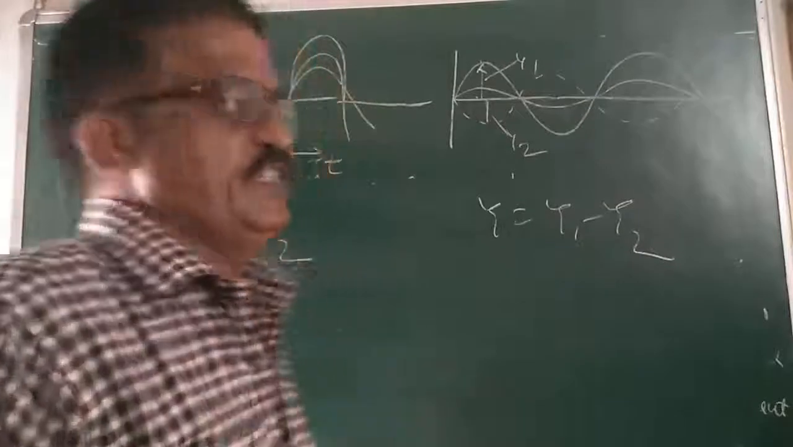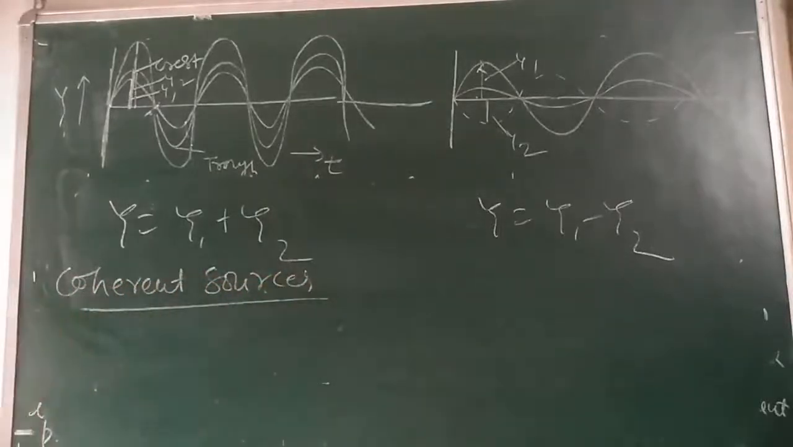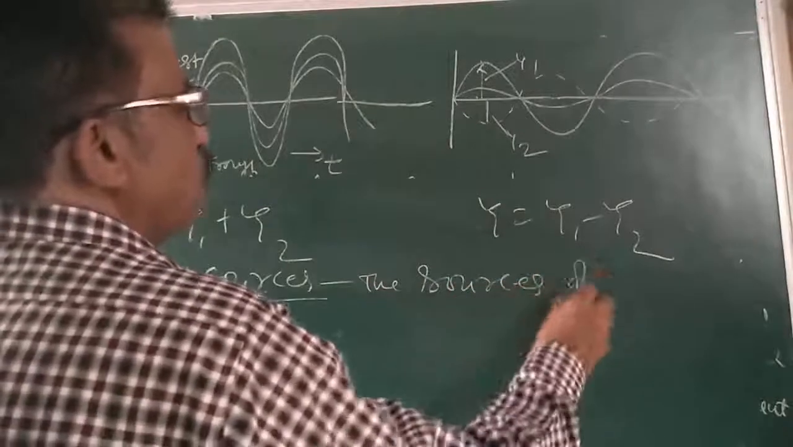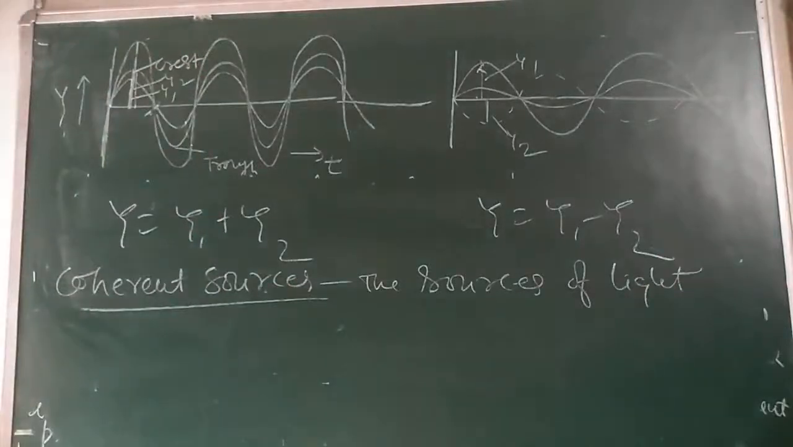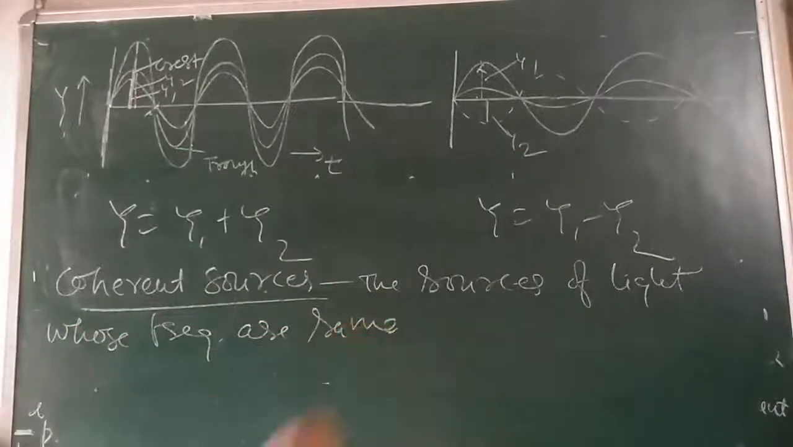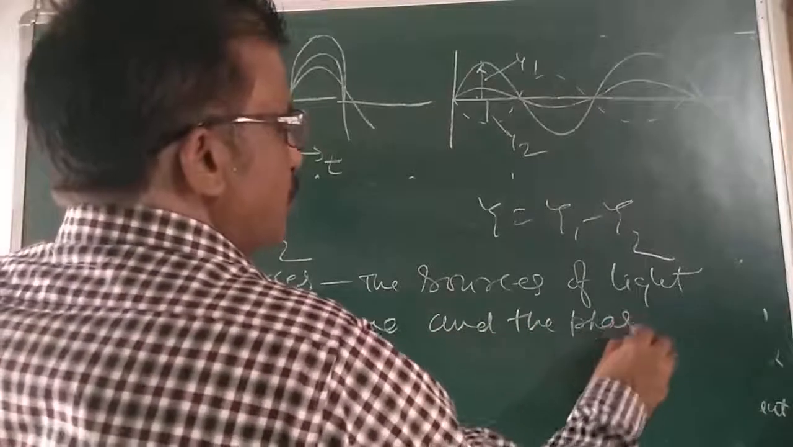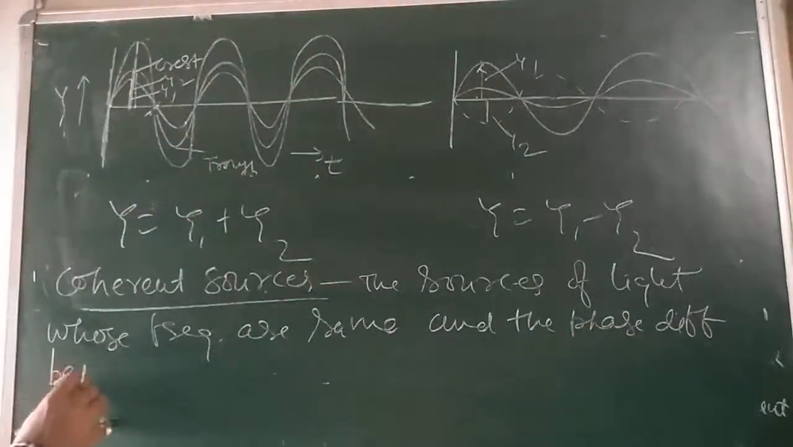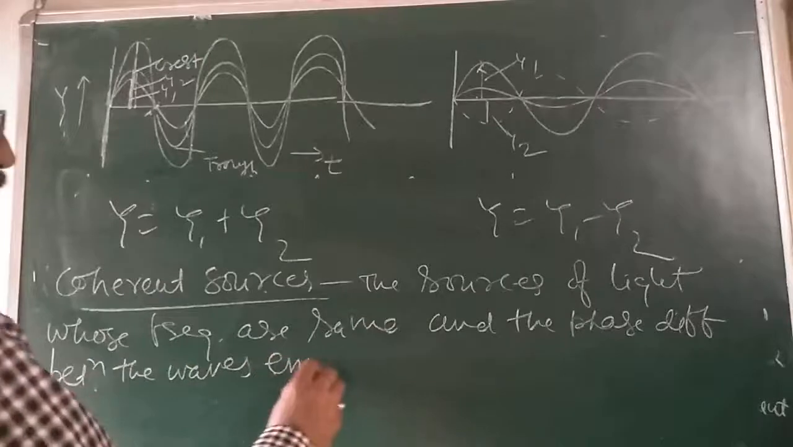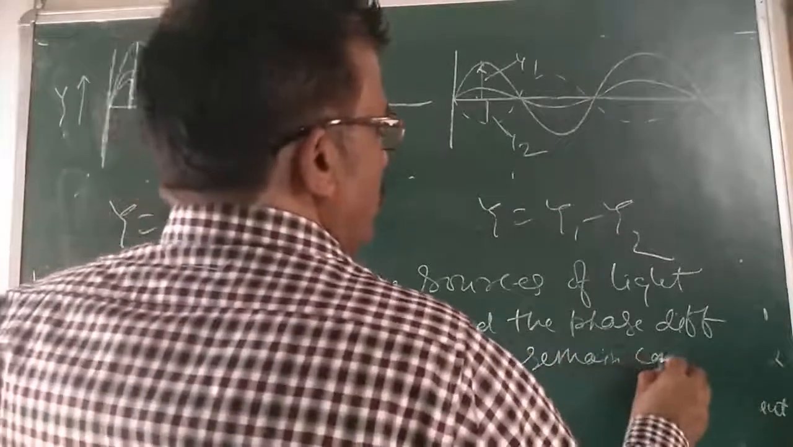Now, one more thing I want to explain here. What do you mean by coherent sources? That is, two sources of light whose frequencies are same, and the phase difference between the waves emitted by which remains constant.